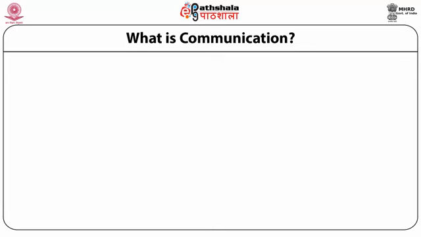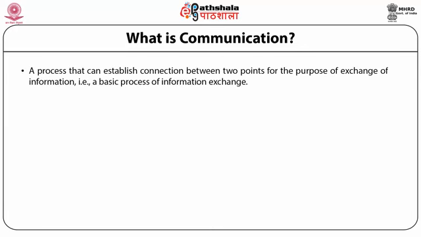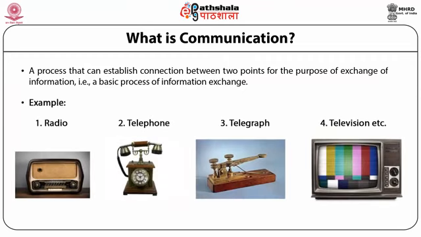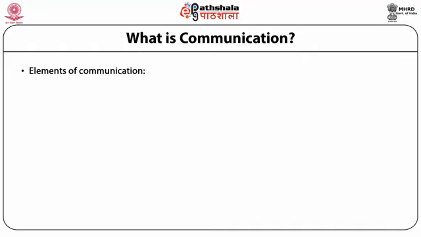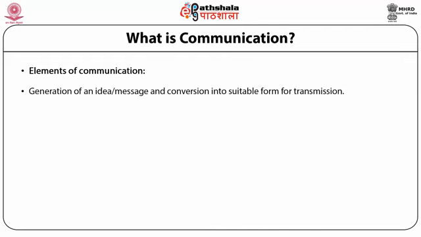What is communication? A process that can establish a connection between two points for the purpose of exchange of information. That is the basic process of information exchange. For example, radio, telephone, telegraph, television, etc. The elements of communication are: first, the generation of an idea or message and its conversion into a suitable form for transmission.